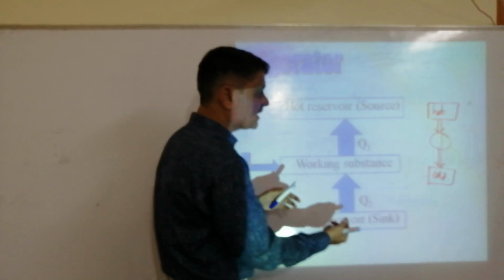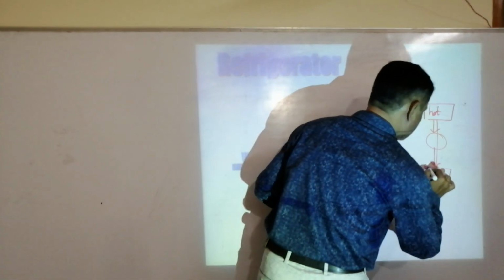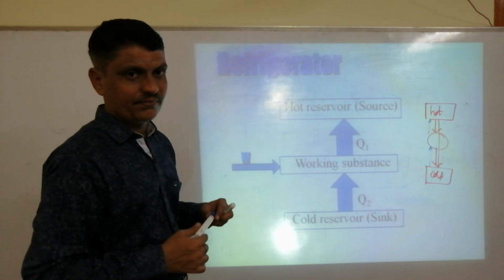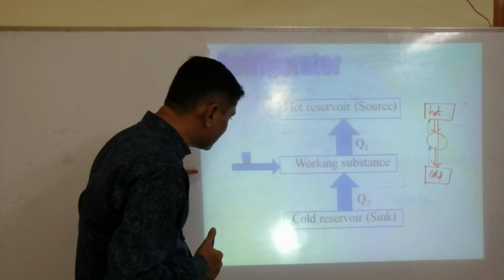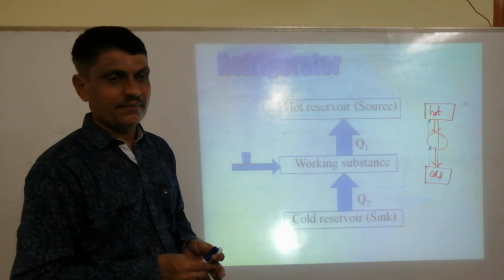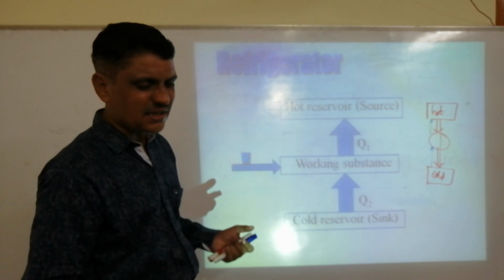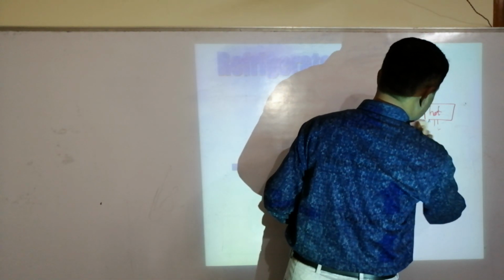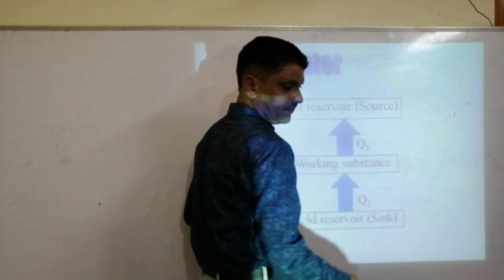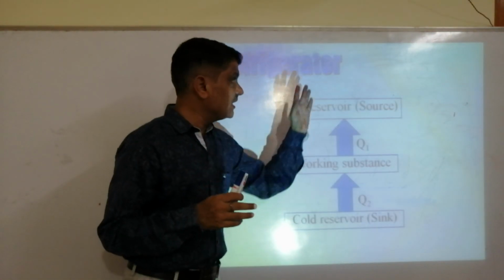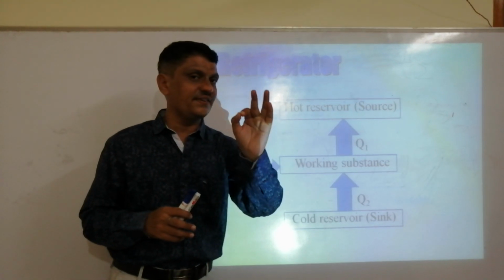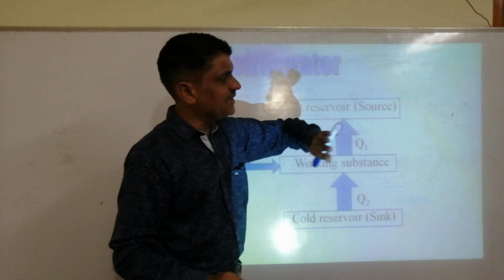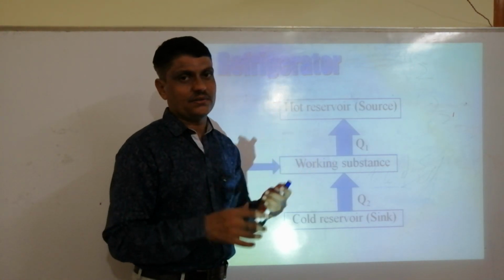But a refrigerator is the reverse. It takes the heat energy from the cold body and sends it to the hot body. But to do this, we need external work. Okay, so this is a refrigerator. I will not give more explanation than this; whatever we want for NEET or JEE, we will concentrate on. See here, what is the main function of a refrigerator? The main function is to remove heat energy from the cold body and send it to the hot body.